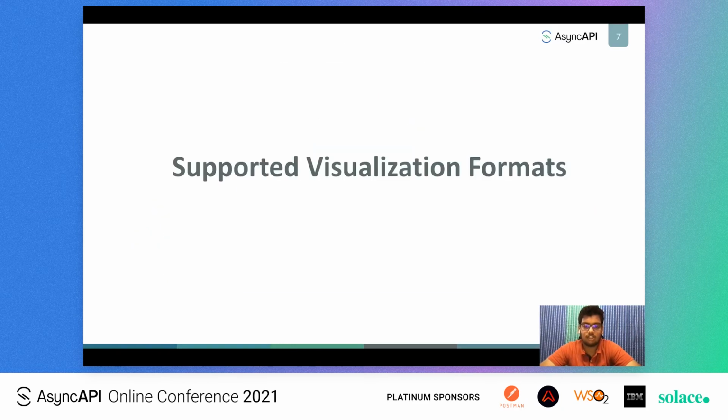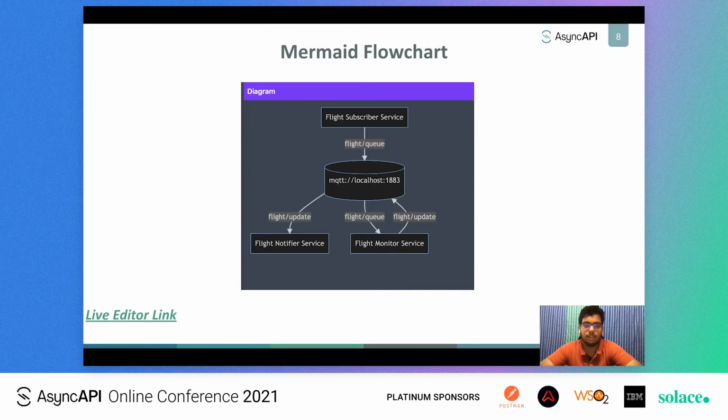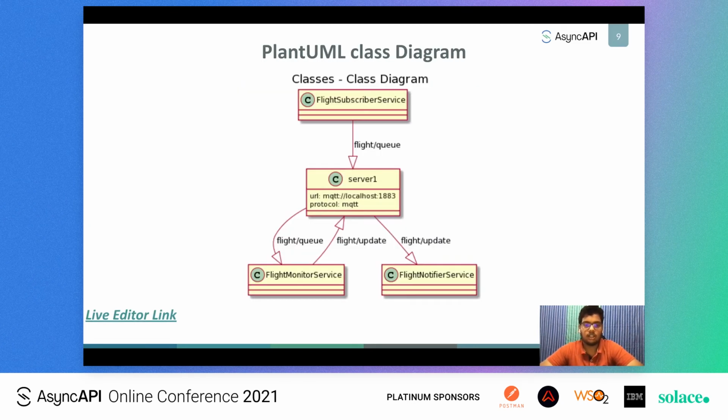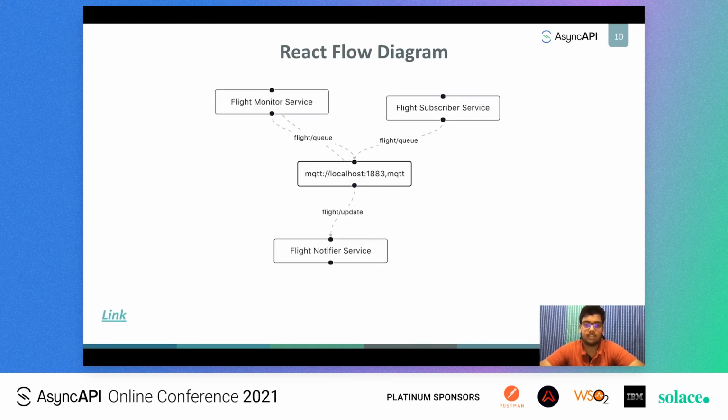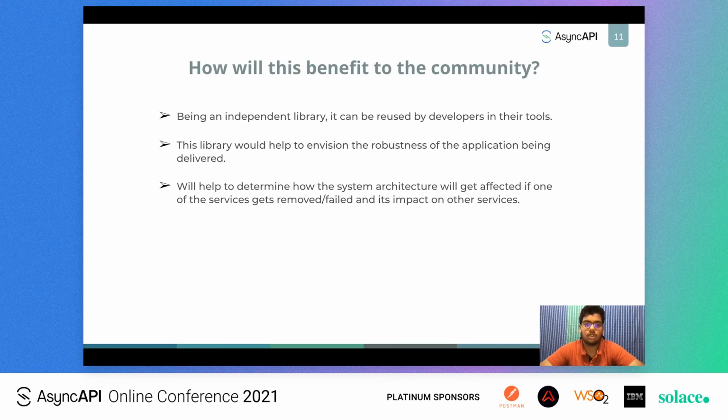So as we all see, this is the Mermaid flowchart syntax that we are currently supporting, and this is the PlantUML class diagram, and this is the React flow diagram.